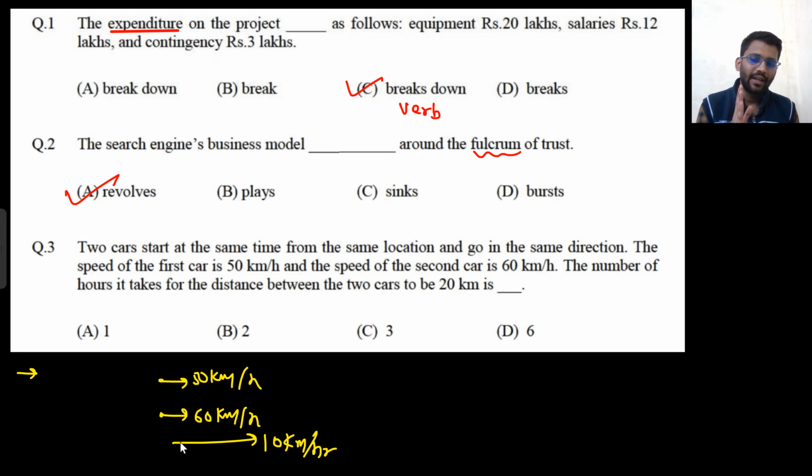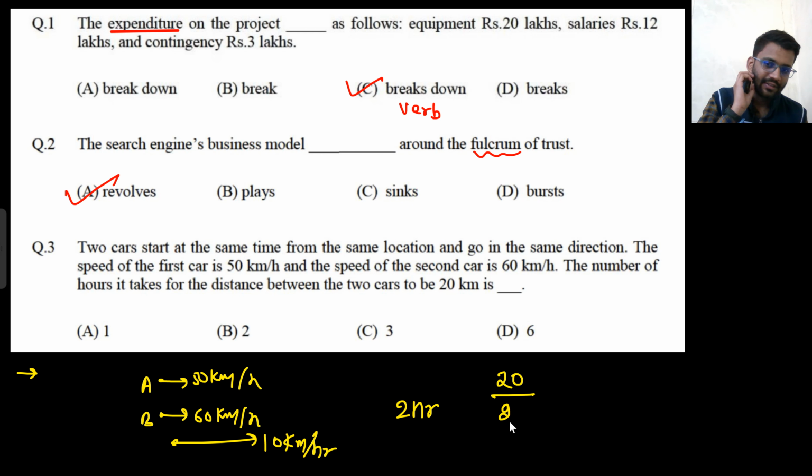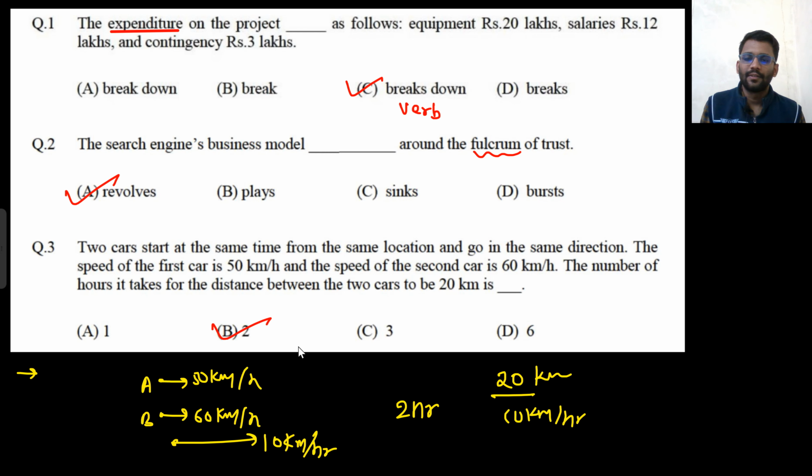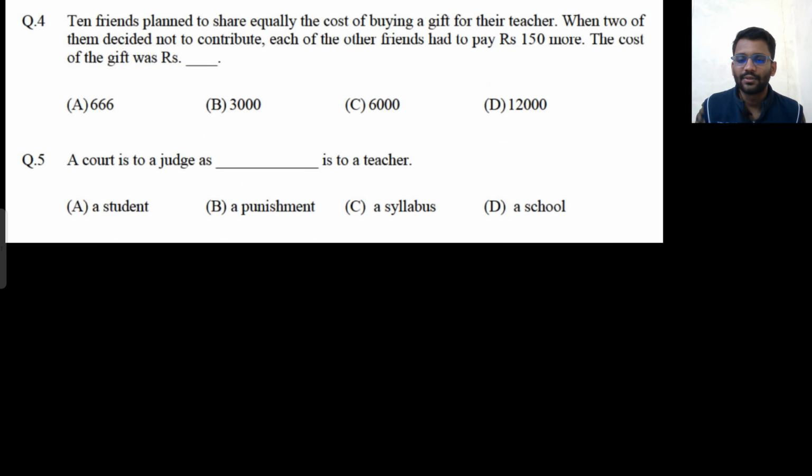So relative speed of car B, this is A, this is B, would be 10 km per hour and they need to cover 20 km. That means it would take 2 hours, right? Time will be equal to distance upon speed. Speed is 10. So answer would be 2 hours. So answer would be B. Okay, let's see the next question.